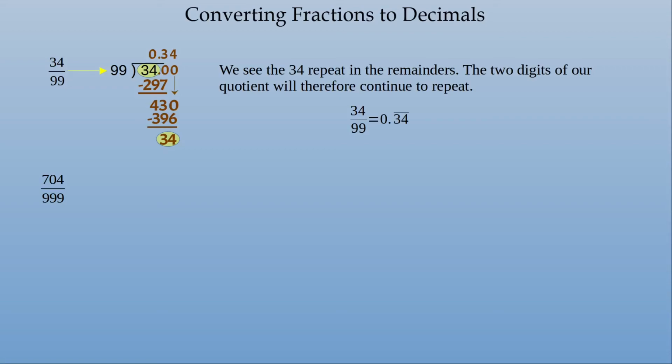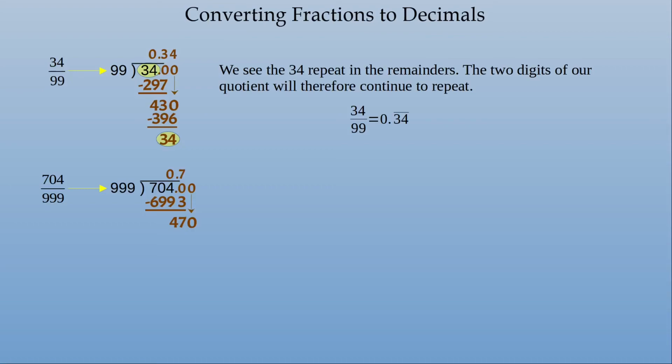I wonder if the same thing's going to happen with 704/999. So here we've got 704 divided by 999. I can't take 999 out of 704, so I put a 0 there. I give myself another 0. Okay, 999 is basically 1,000. I can take 1,000 out of 7,000 7 times. 7 times 999 is 6,993. When I take that away, I'm left with 470.